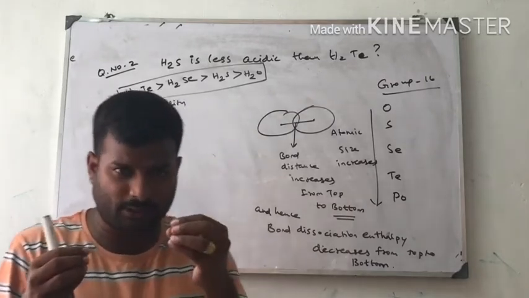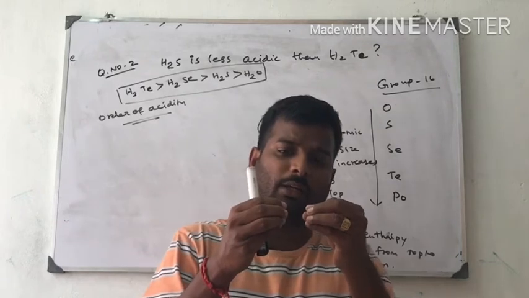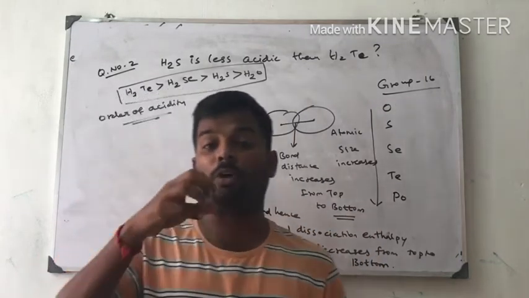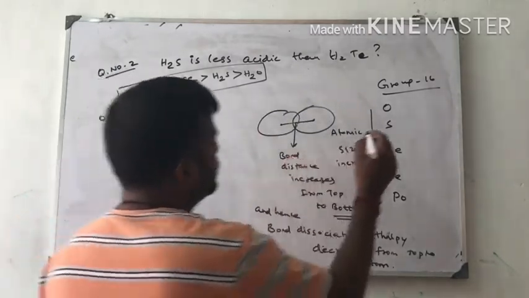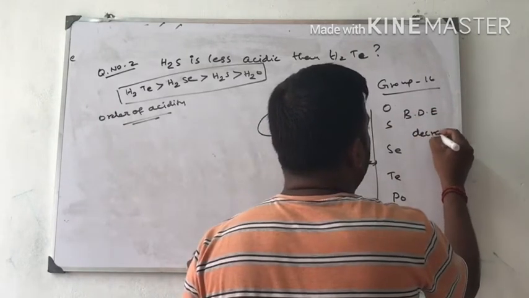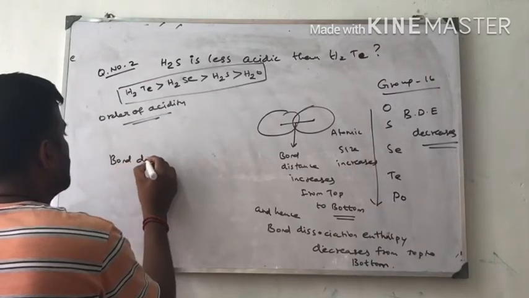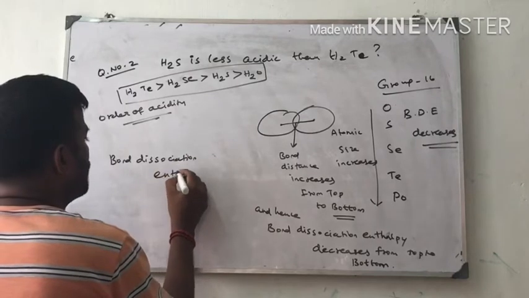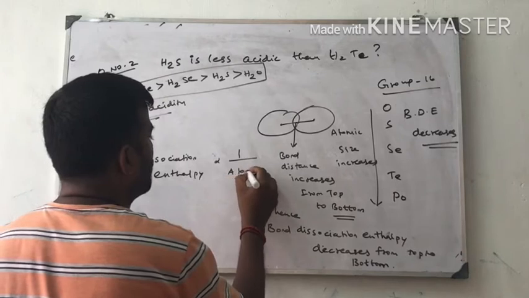If the atomic size is smaller, the attraction between the nucleus and the neighboring atom will be very strong. Therefore, more energy is needed to break the bond. So, moving down the group, bond dissociation enthalpy (BDE) decreases because bond dissociation enthalpy is inversely proportional to atomic radius.